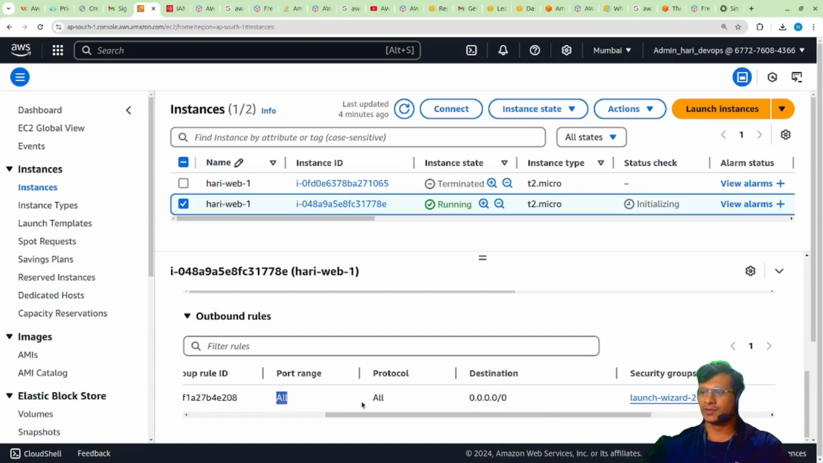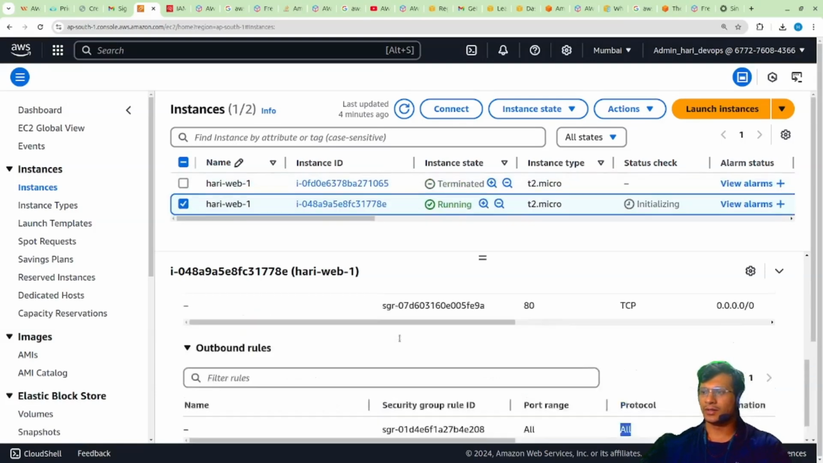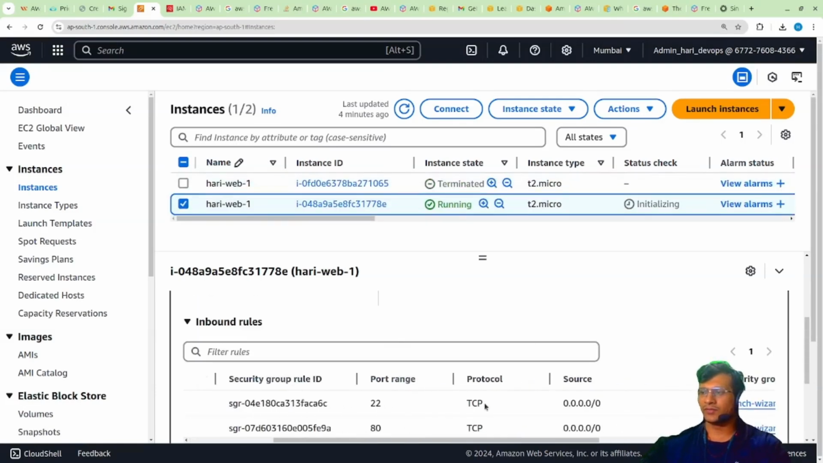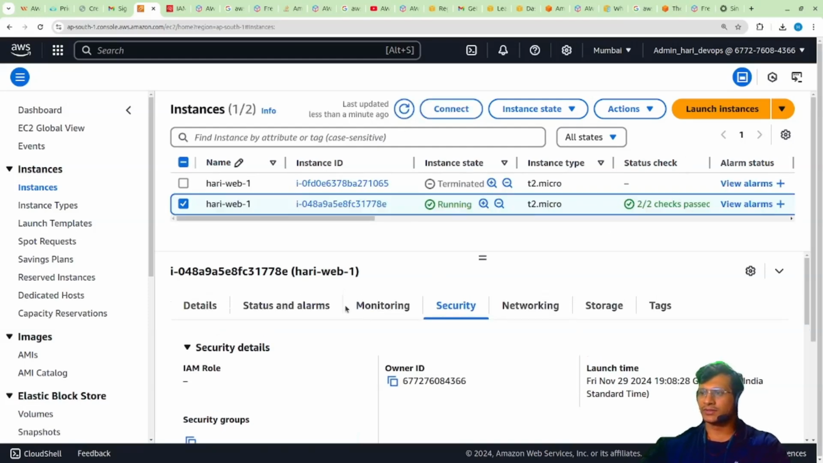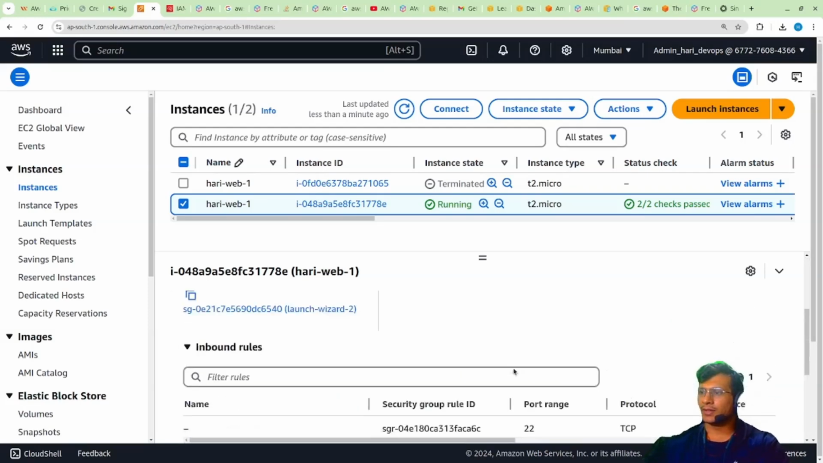All port ranges and all protocols are enabled. And here this is the inbound traffic. Inbound traffic means port 22 is open for all sources, and port 80 is open for all sources. That is how it is looking. Let me refresh it. Yeah, all two checks have passed. Our EC2 instance is ready to use, and here we are.